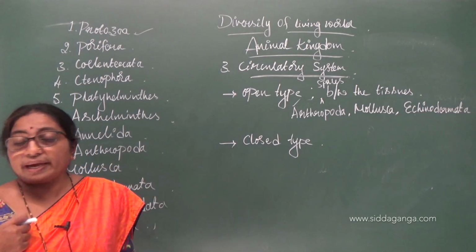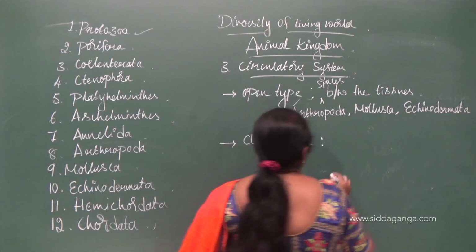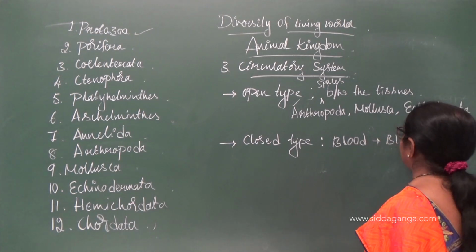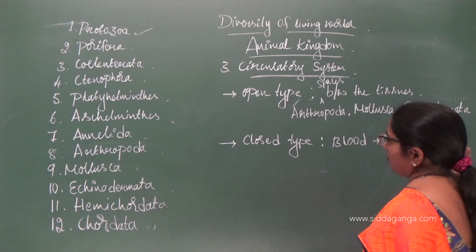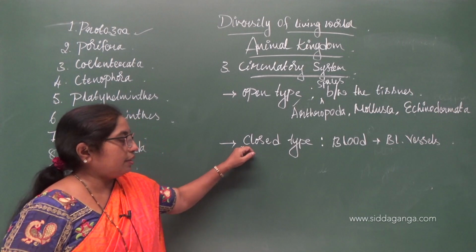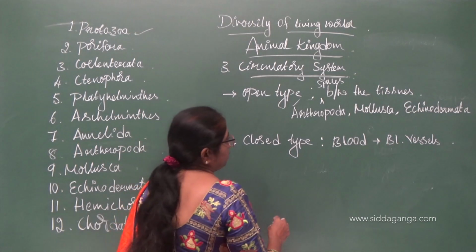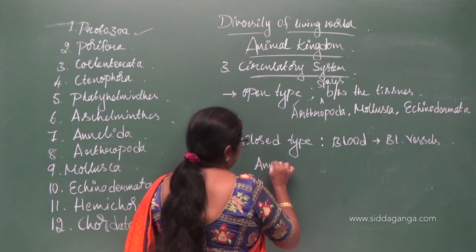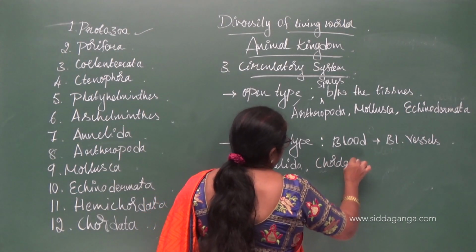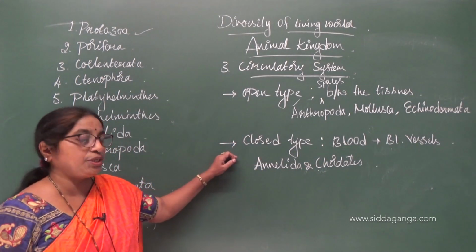Next is the closed type of circulatory system. Here the blood is pumped by the heart and the blood flows in the blood vessels, that is, the capillaries. This type of circulatory system is referred to as closed type, and the examples are annelids and chordates, both of which exhibit the closed type.